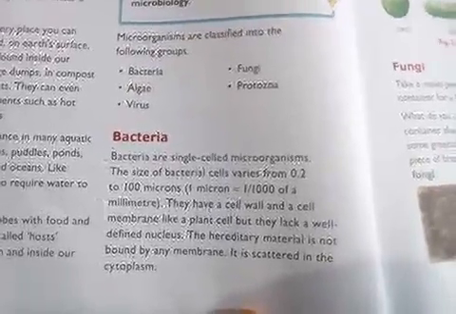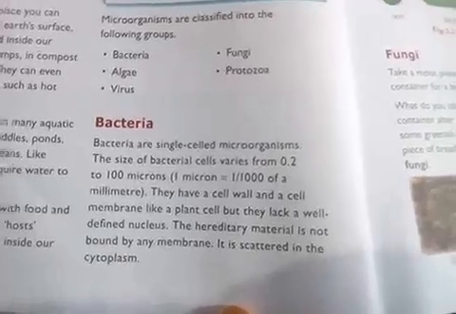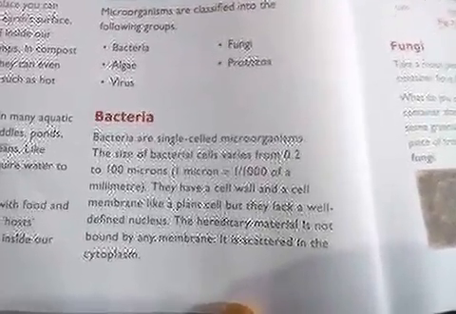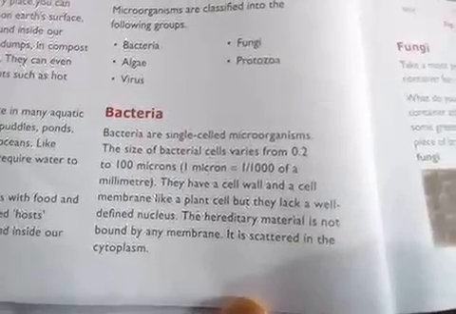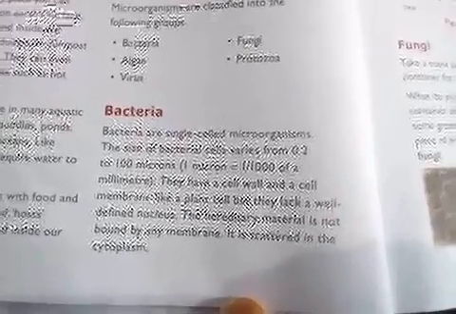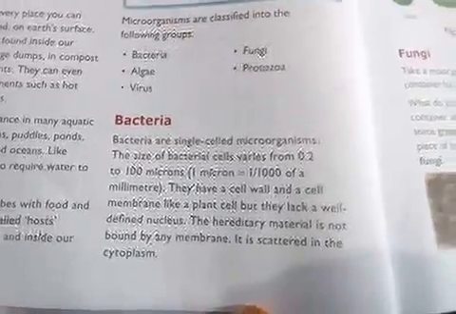So the size of bacteria is very small, as given here, 0.2 to 100 microns. Now the unit of microns: 1 micron is equal to 1 by 1000 of a millimeter. That means 1 micron is equal to 0.001 millimeter. So that is very small, which we cannot observe with eyes.